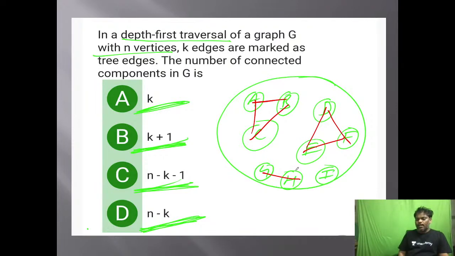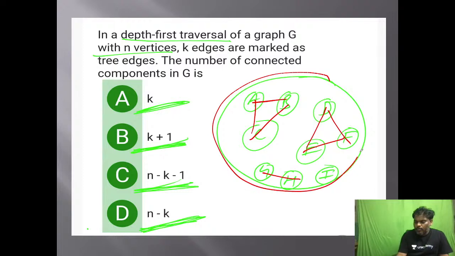The total is one graph. In this graph, how many vertices are there? 3 plus 3, 6, plus 2, 8, plus 1, 9. This graph contains 9 vertices.